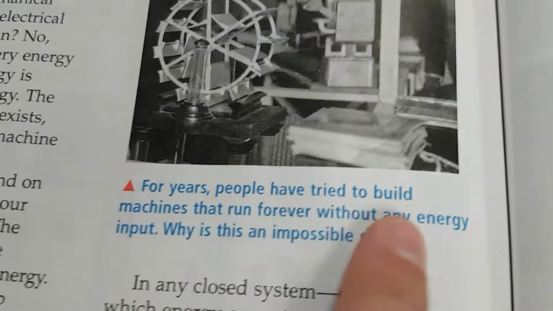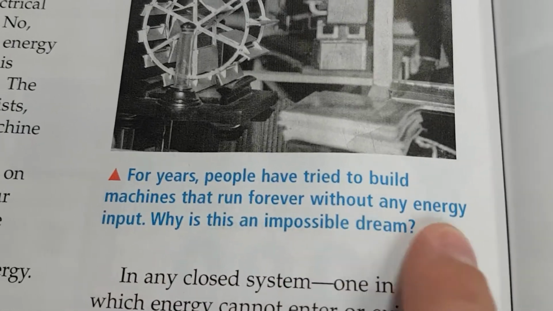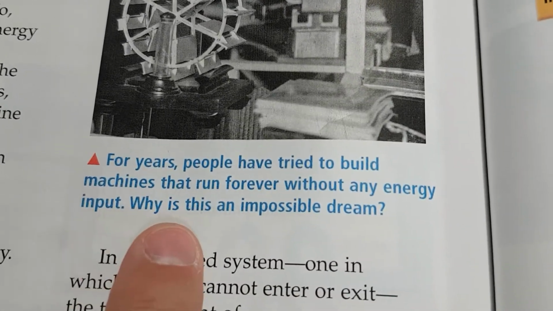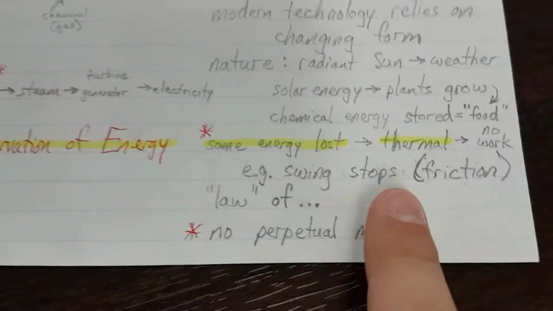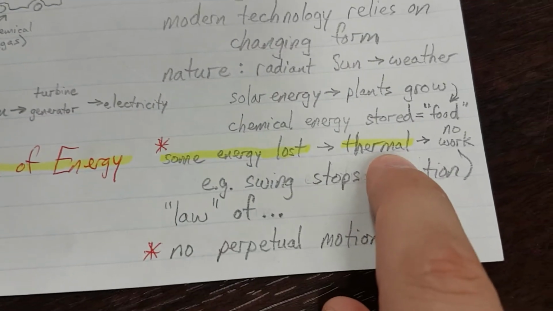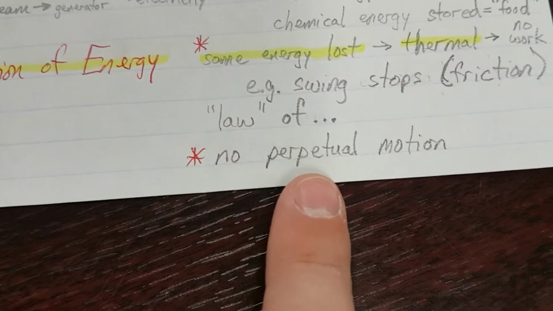For years, people have tried to build machines that run forever without any energy input. Why is this an impossible dream? Well, now we know about friction, and friction losing thermal energy. So they call it perpetual motion. See that up here? Perpetual motion. No perpetual motion.